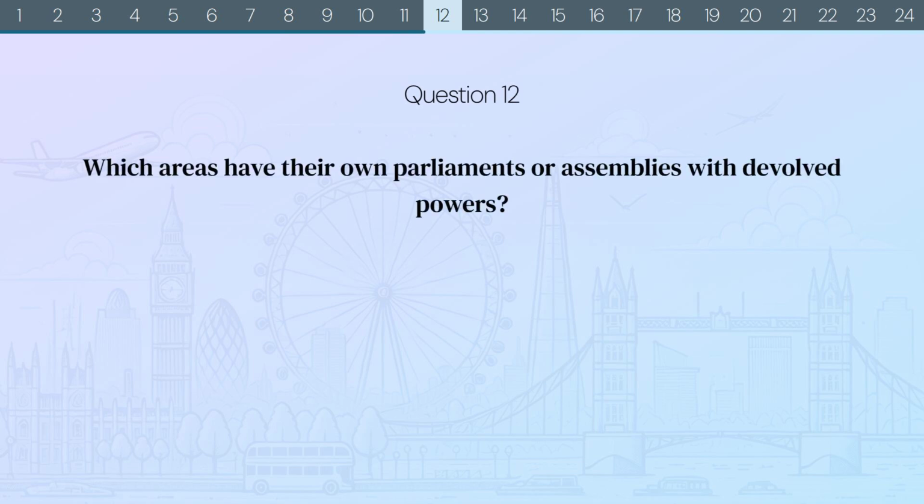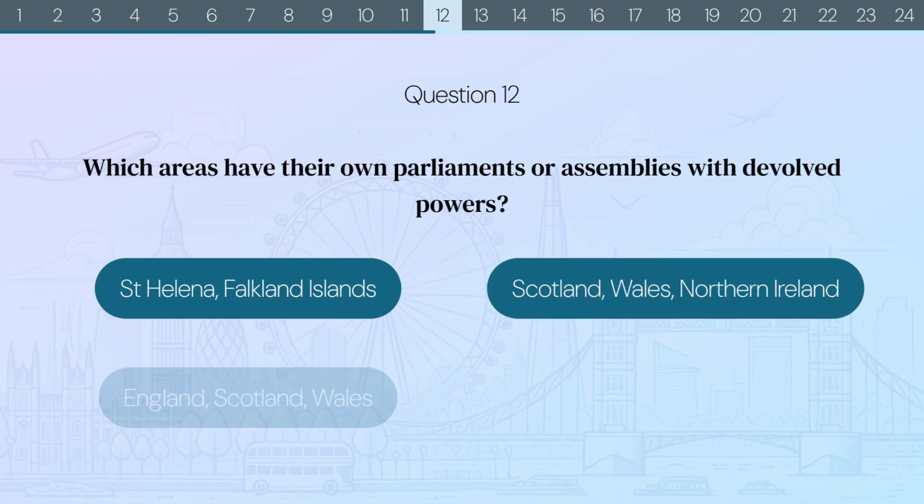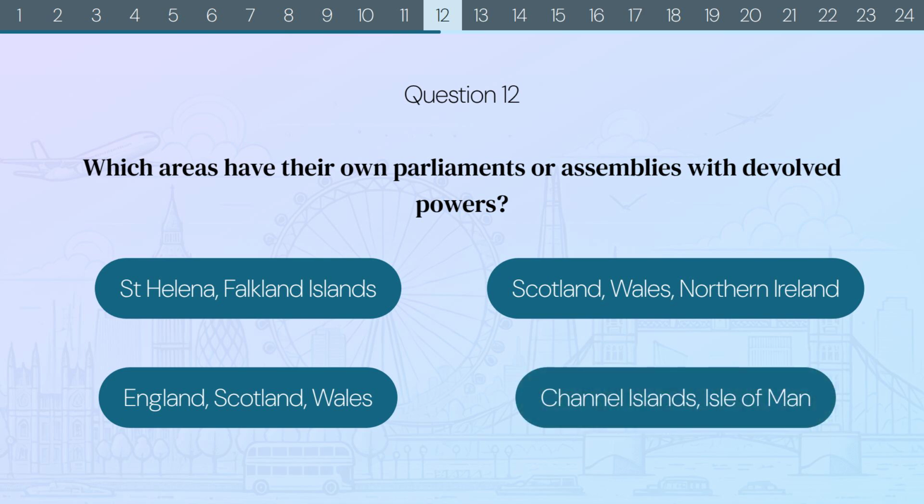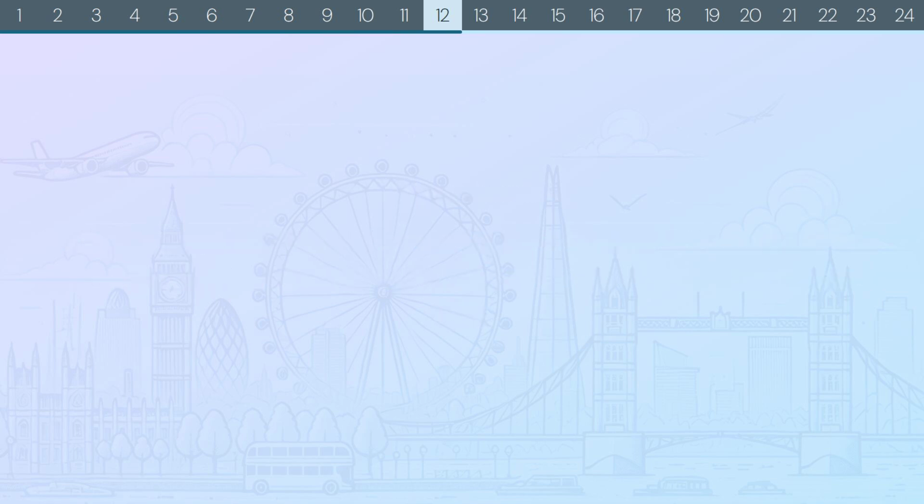Question 12. Which areas have their own parliaments or assemblies with devolved powers? St. Helena, Falkland Islands. Scotland, Wales, Northern Ireland. England, Scotland, Wales. Or Channel Islands, Isle of Man. The correct answer is Scotland, Wales, Northern Ireland. Did you know? Scotland, Wales, and Northern Ireland each possess their own distinct parliaments or assemblies, which have been granted specific devolved powers to manage regional affairs.